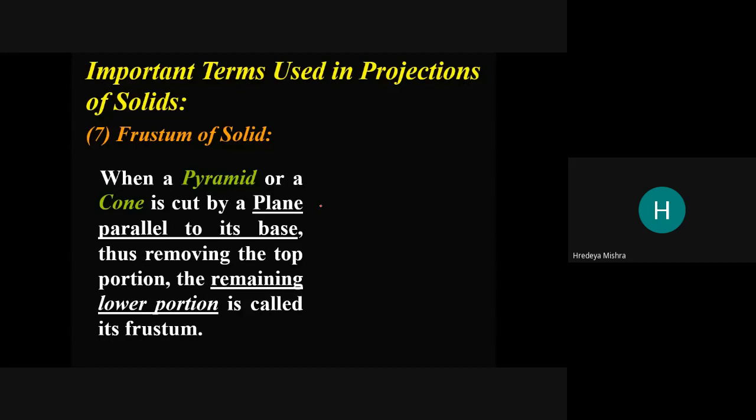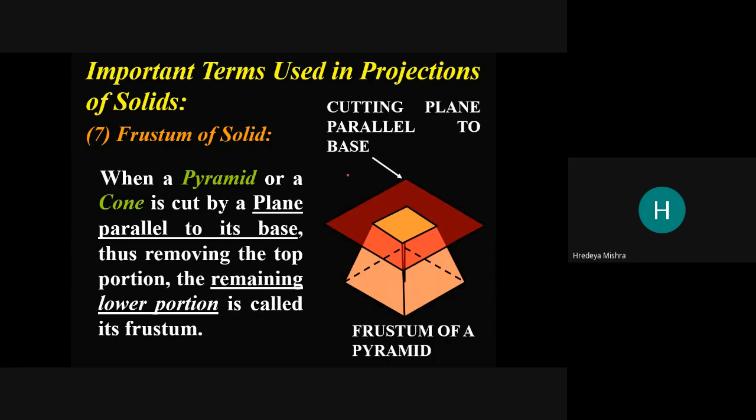So this is the frustum. We cut the pyramid and remove the upper portion. So this is the frustum of a pyramid. See the diagram. Now we cut the pyramid by this plane and remove the top portion. The remaining portion is called the frustum of the pyramid.